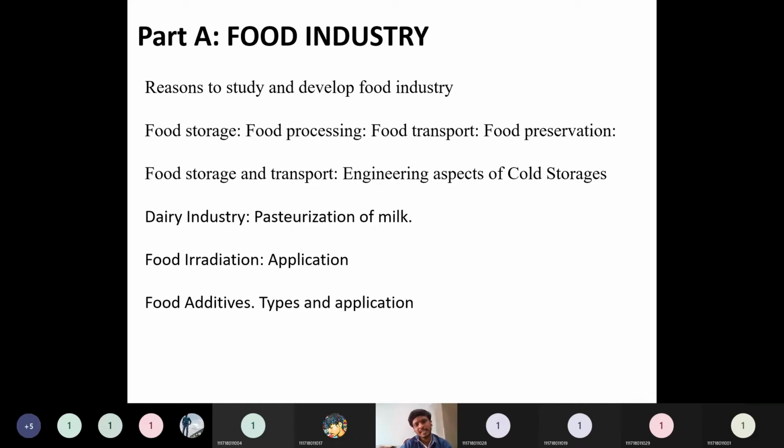Then food irradiation, which is a food preservation technique. Refrigeration also comes under the food preservation techniques, and food irradiation is also one such technique. And food additives: adding some food additives in order to increase the shelf life of the food is also a food preservation technique. How many types of additives are there, and what are the applications in each case, we have to see apart from food irradiation.